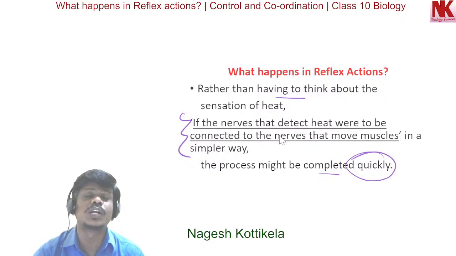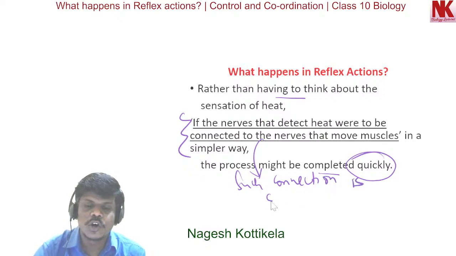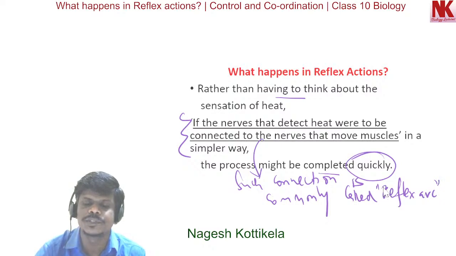So this is what is involved in reflex actions. Such a connection is commonly called reflex arc. So this is one very, very important concept.